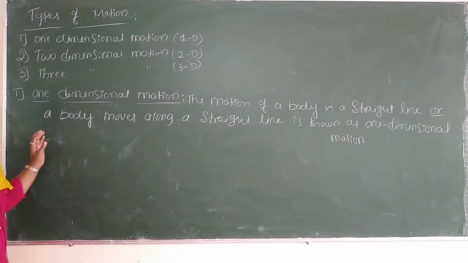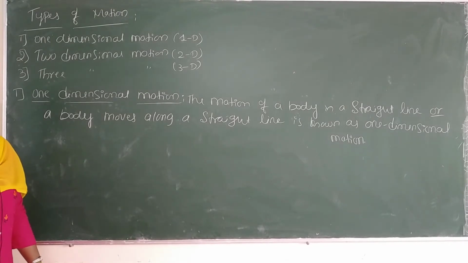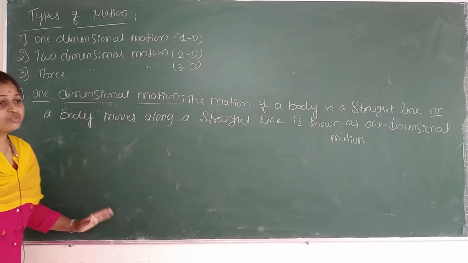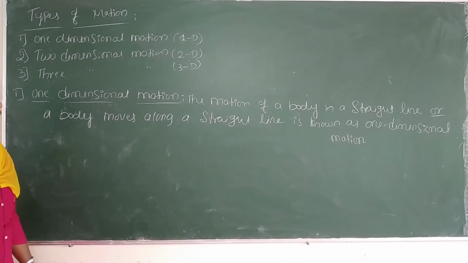One dimensional motion is called as a rectilinear motion. Rectilinear motion means what? Any object, if it is moving in a straight line, is known as a rectilinear motion.